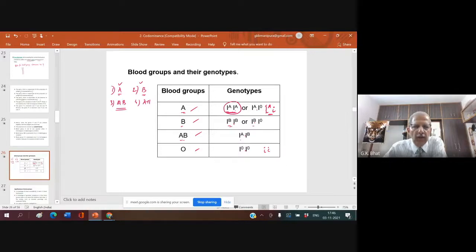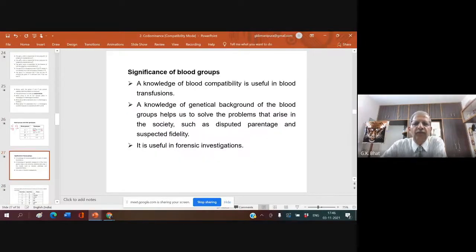You must know that blood group study is the best example for multiple allelism. Multiple allelism is different from multiple factor or polygenic inheritance. It is not an example for multiple genes. Please note down, blood group is an example for multiple allelism. Right? What is the significance of blood group study?